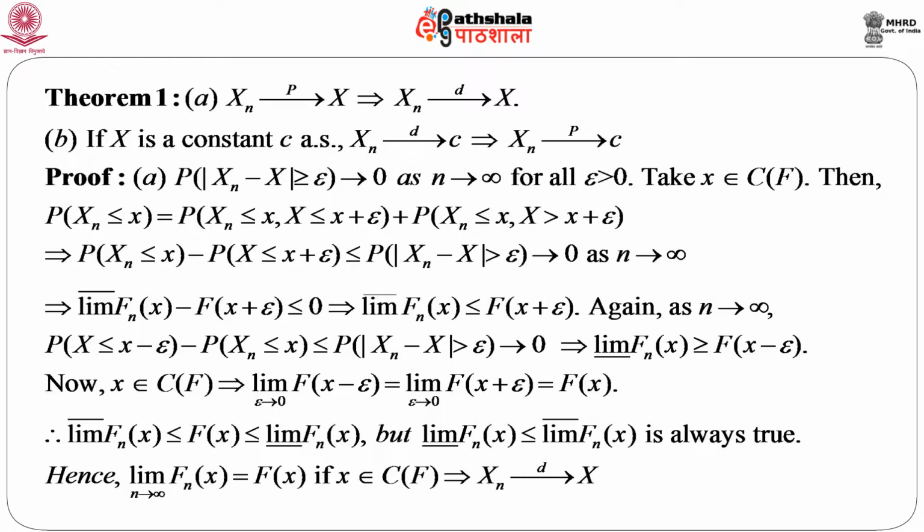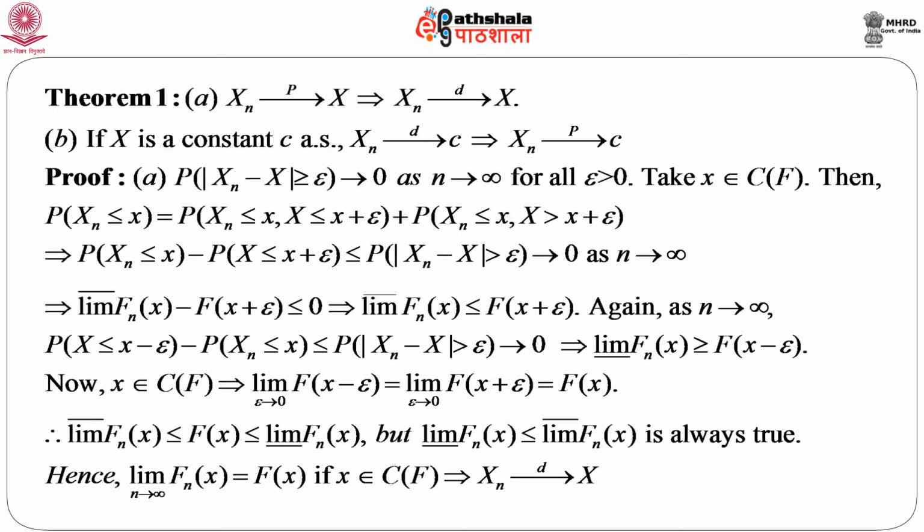Now, suppose this is the event A and we introduce another event B. So, we can write probability of A equals probability of A intersection B plus probability of A intersection B complement. So, suppose our event B is defined as capital X less than or equal to x plus epsilon. So, naturally B complement will be X greater than x plus epsilon.